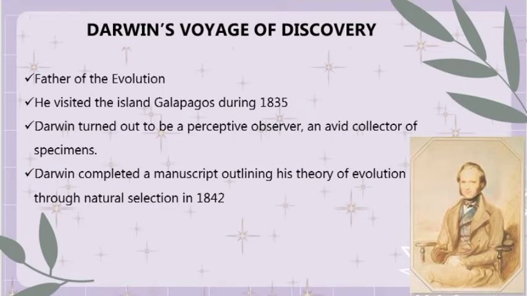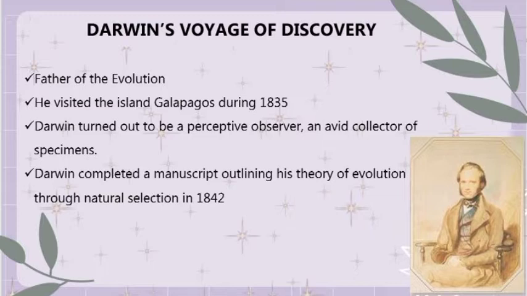Even if all of us here know who Charles Darwin is, because of his many inventions and his many theories. So, the first one is he is known as the father of evolution. He is called the father of evolution because he widely contributed to the science of evolution. And aside from that, he came up with the theory of evolution by natural selection. So we will explain later the meaning of natural selection.